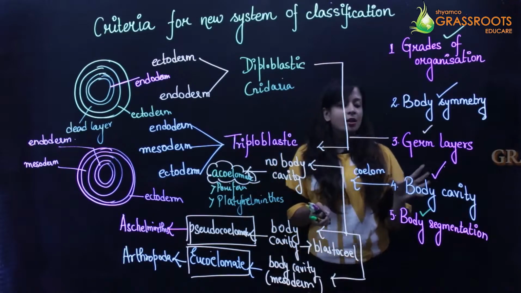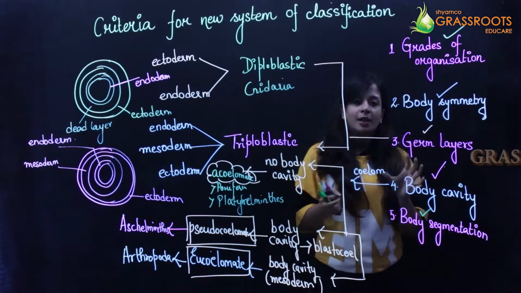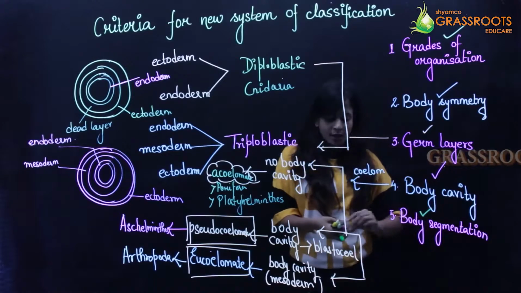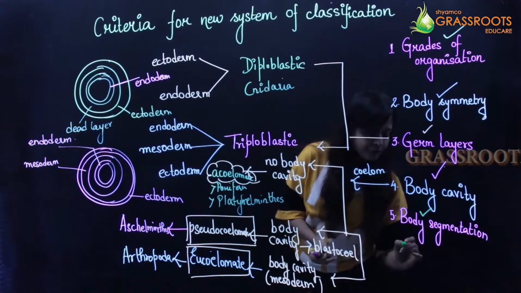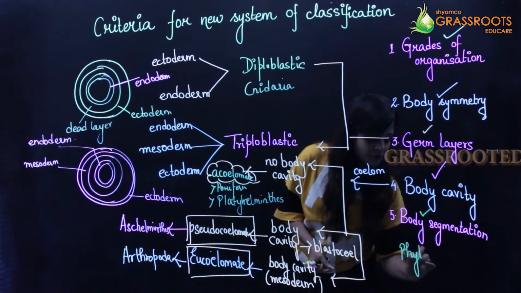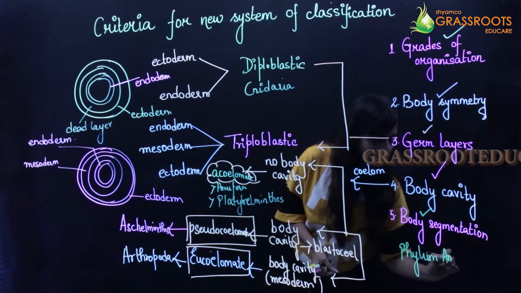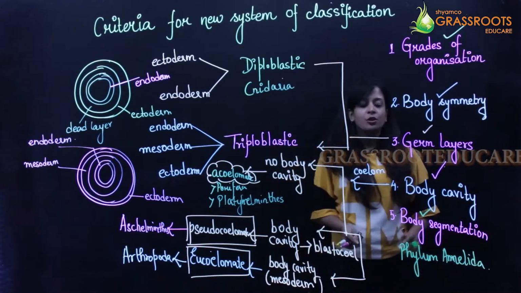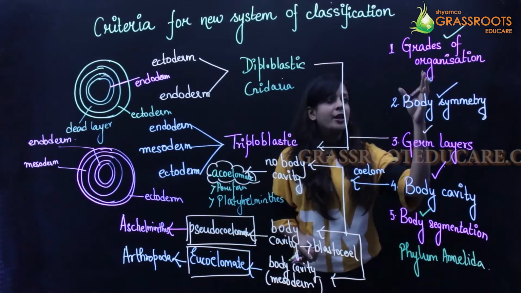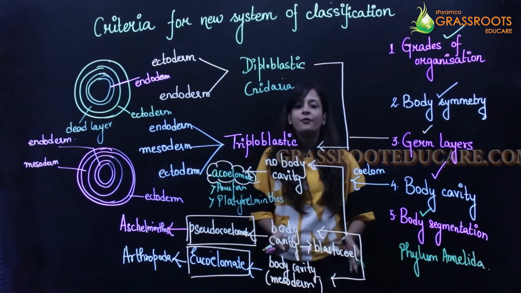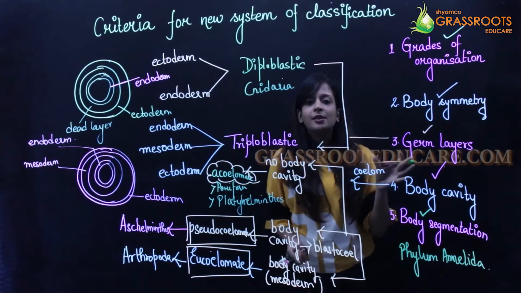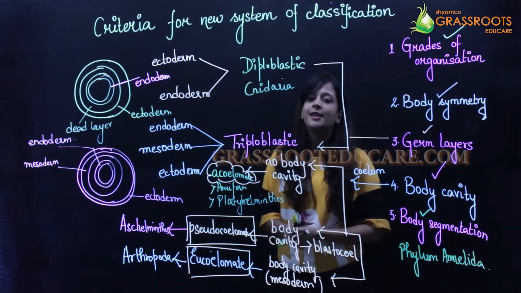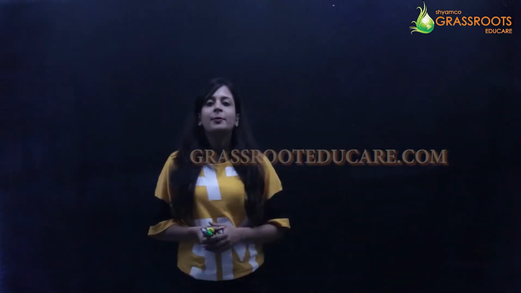Body segmentation is very much observed in the phylum Annelida. So these are the various criteria on the basis of which the classification of animals can be done. That is, the new system of classification is based on these 5 criteria.